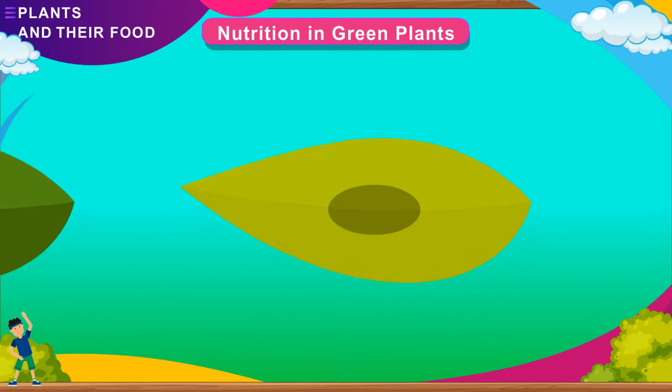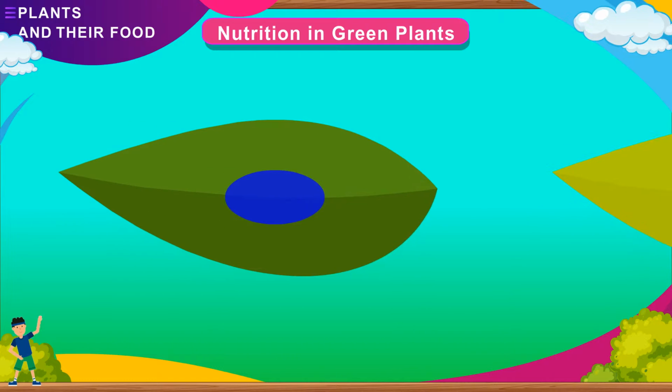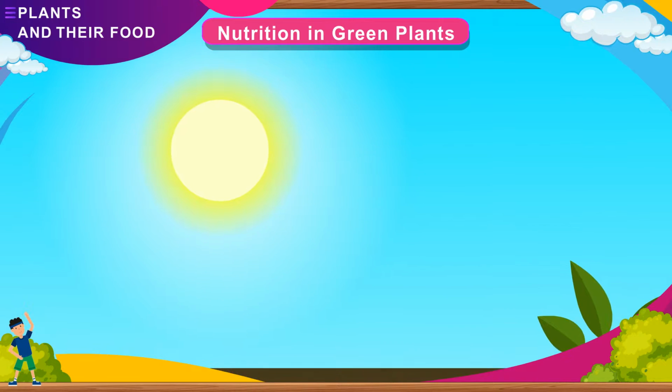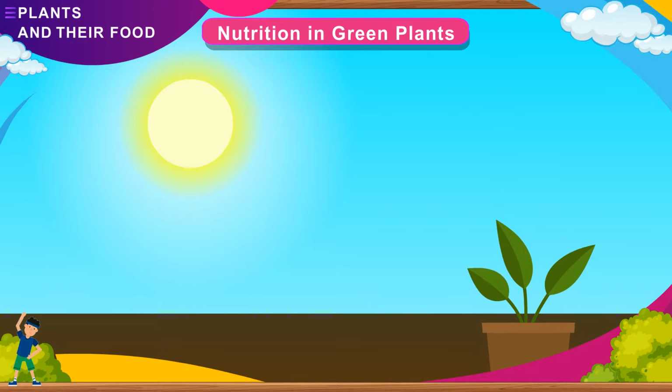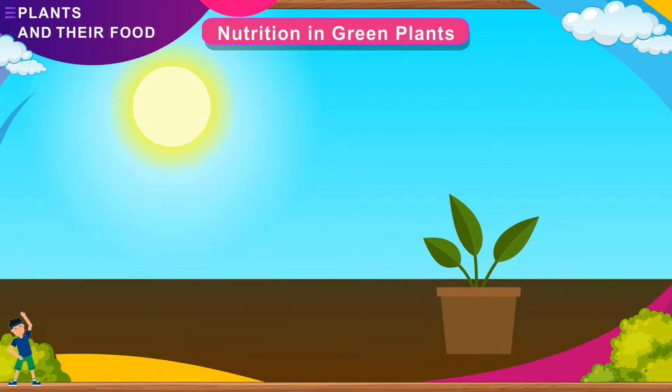The leaf that was covered with the bottle does not turn blue-black. It shows the absence of starch. Whereas the other leaf will turn blue-black. It shows the presence of starch. This activity proves that photosynthesis occurs only in the presence of sunlight, and the green leaves of plants manufacture starch.